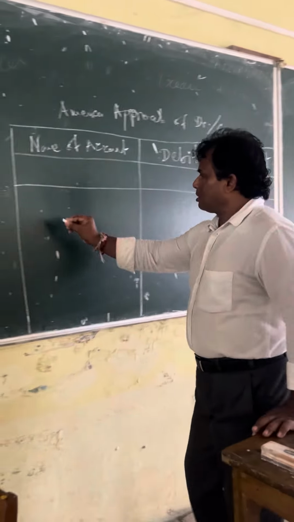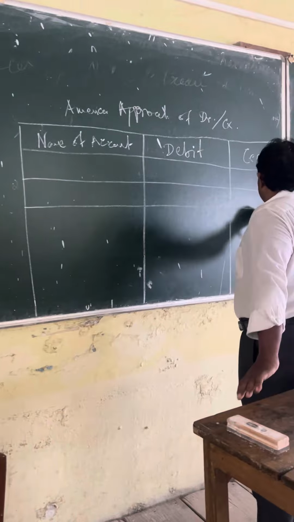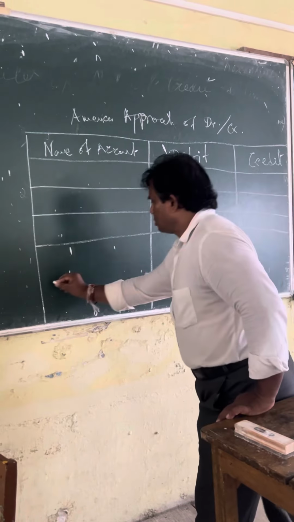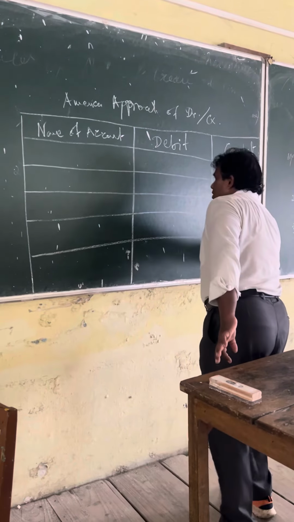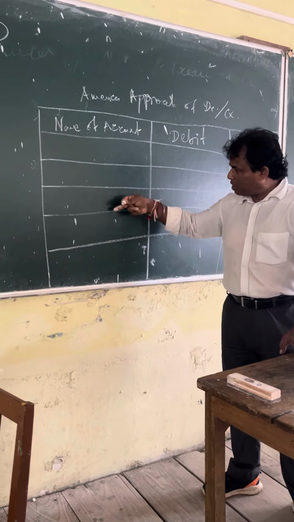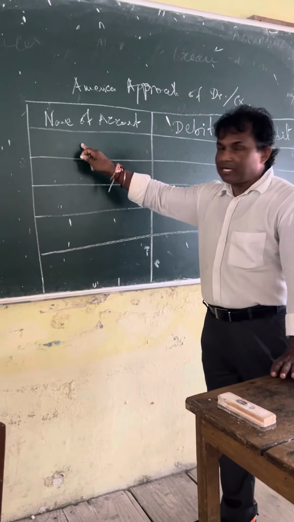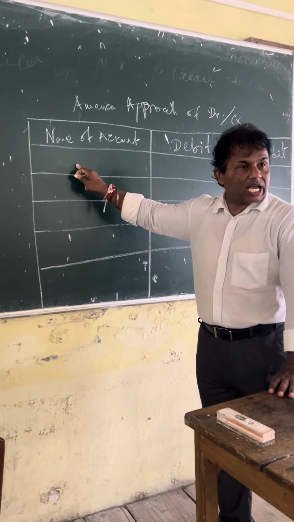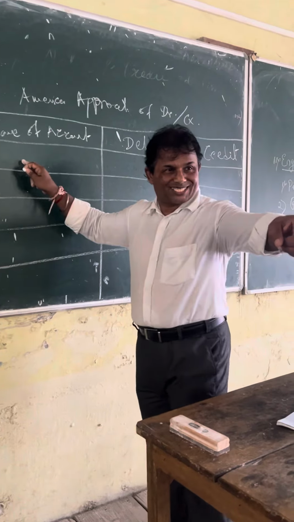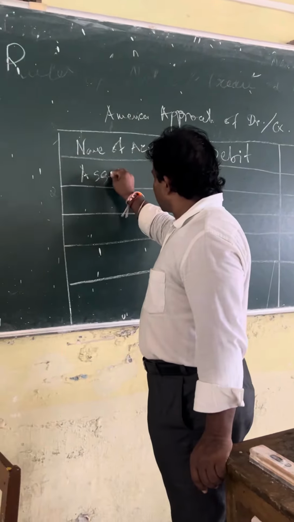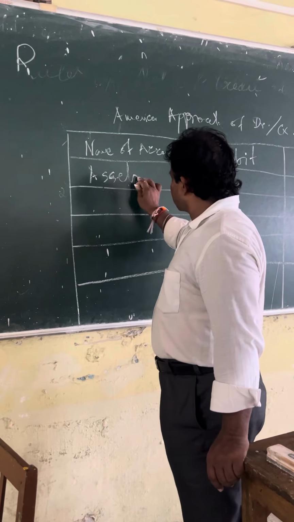1, 2, 3, 4, 5. See, I made 1, 2, 3, 4, 5. Everybody do it with me? And here, first you write asset account. You could answer this. You know it, I know. So please write asset.